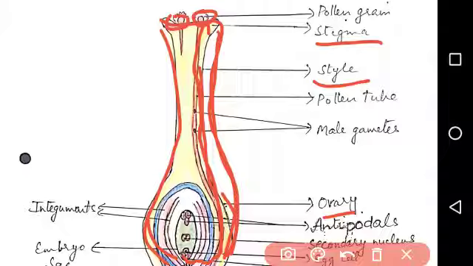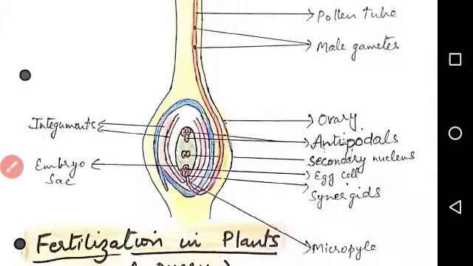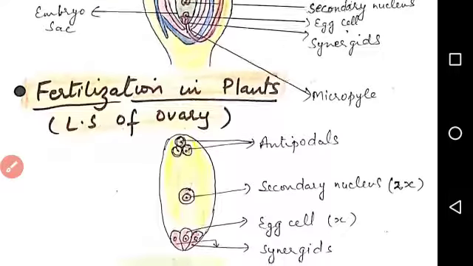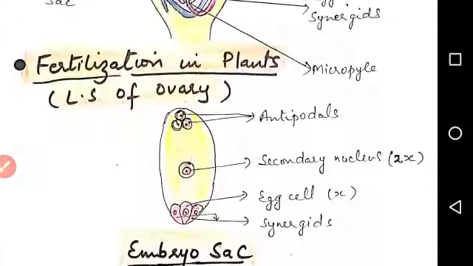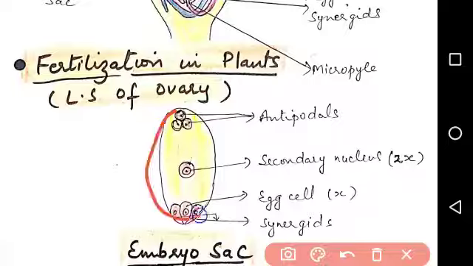Now, inside the ovary we can see the embryo sac. The embryo sac has 8 cells, shown here separately. These 8 cells inside the embryo sac are named as such. There are 3 cells at the bottom, 2 cells in the middle, and 3 cells at the top of the embryo sac.